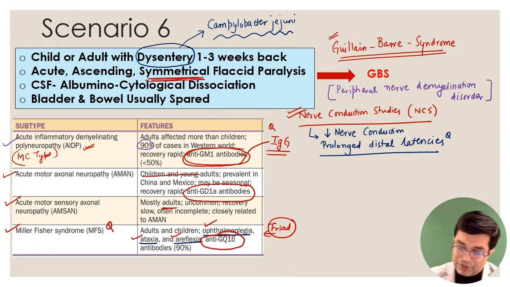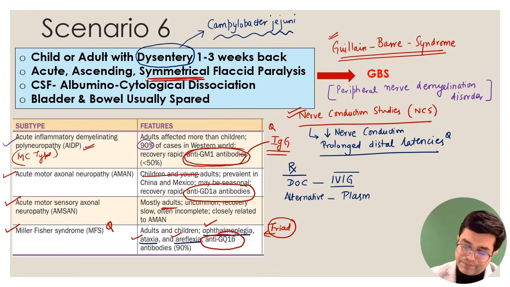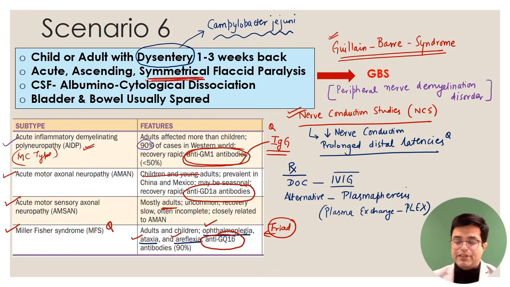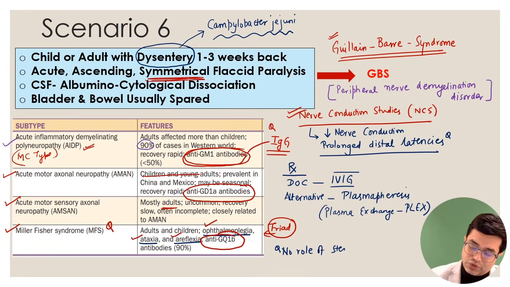Now coming to therapy, treatment is very simple. The drug of choice in Guillain-Barré syndrome is IVIG, intravenous immunoglobulin. If IVIG is not possible, the alternative you can consider is plasma apheresis, also sometimes written as plasma exchange. Plasma exchange is also written as PLEX in Harrison. And remember, MCQ point, there is no role of corticosteroids or prednisolone in the management of GBS.